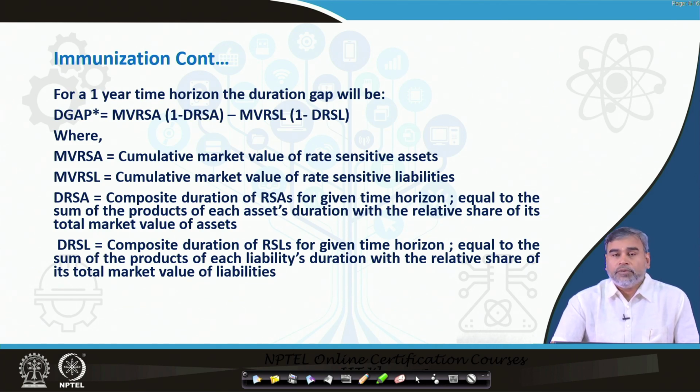So, this is the way you can calculate the duration gap whenever your target variable is the 1 year time horizon, that is, what is the duration gap of that particular bank. And your objective is basically not to maximize the net worth; our objective is to hedge the interest rate risk with respect to the net interest income of that particular bank.